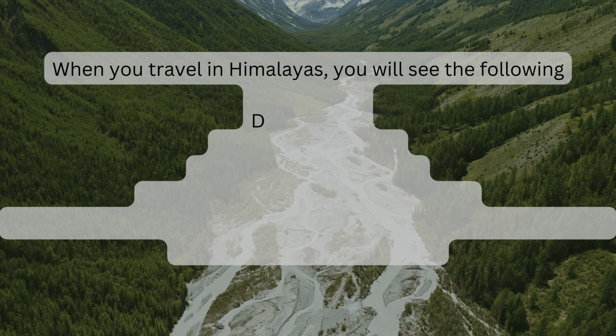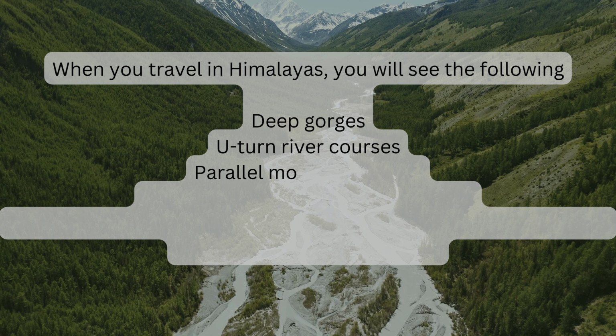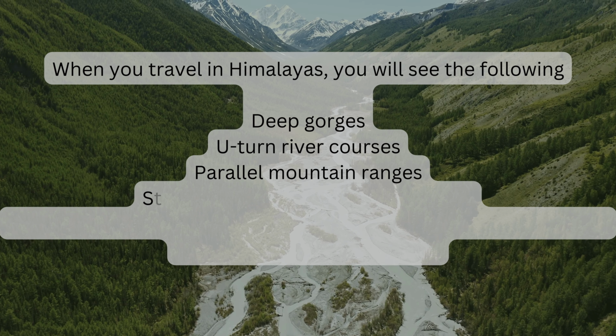Check out this question. When you travel in Himalayas, you will see the following. A. Deep gorges. B. U-turn river courses. C. Parallel mountain ranges. D. Steep gradients causing landsliding. Which of the above can be said to be the evidences for Himalayas being young fold mountains? This is a previous year prelims question.